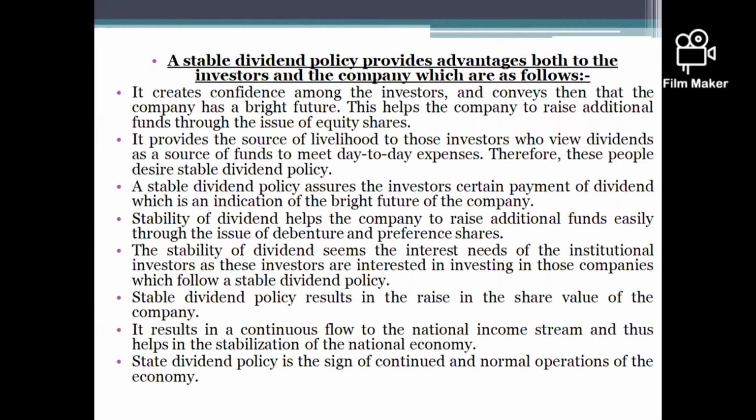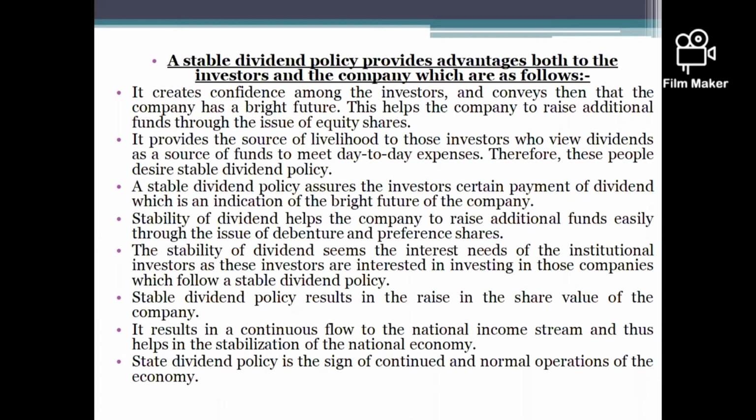Next, a stable dividend policy provides advantages both to the investors and the company, as follows. So let us see the advantages of providing stable dividends for both parties, that is, for investors as well as for the company. The first advantage: it creates confidence among the investors, because they are going to get the stable dividend, or the same amount of dividend, whether the company is profitable or in a loss. That is the first advantage.